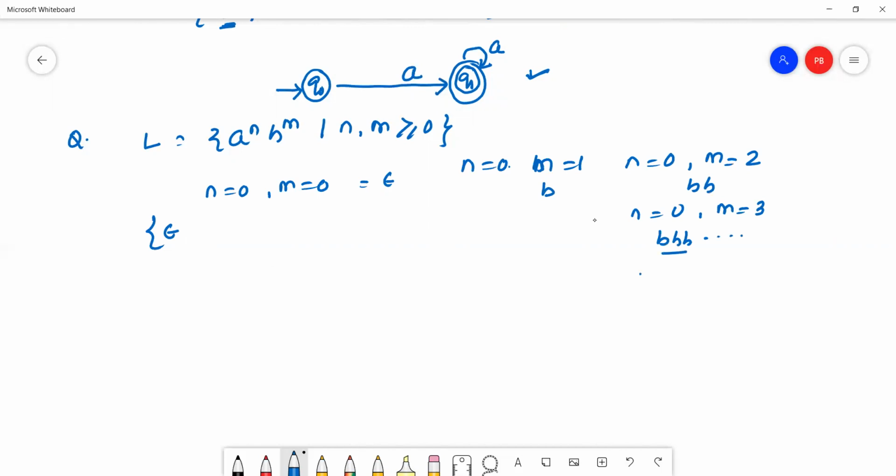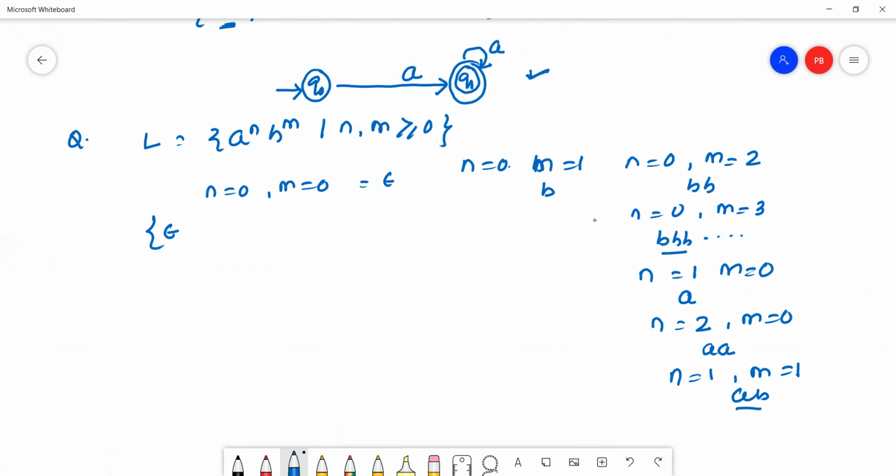Suppose if n equal to 1, m equal to 0, it will generate the string a. If n equal to 2, m equal to 0, the string will be 2a. Or if n equal to 1 and m equal to 1, the language will generate the string ab.